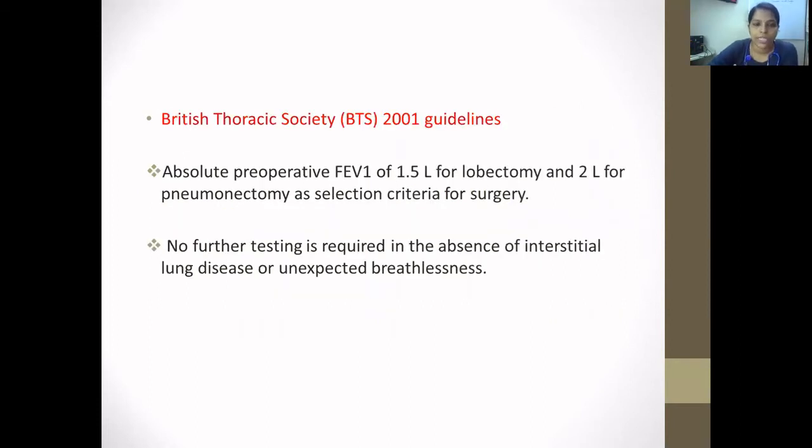According to the BTS guidelines 2001, an absolute PPO FEV1 of 1.5 liters for lobectomy and 2 liters for pneumonectomy is the selection criterion for surgery. If a patient has an FEV1 of 1.5 liters for lobectomy and 2 liters for pneumonectomy, no further test is needed and we can clear the patient for surgery.